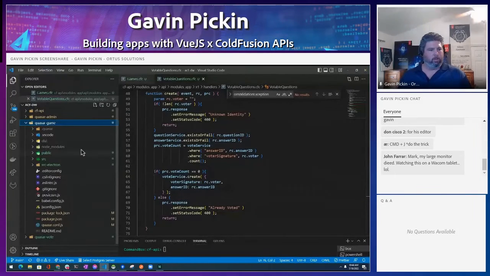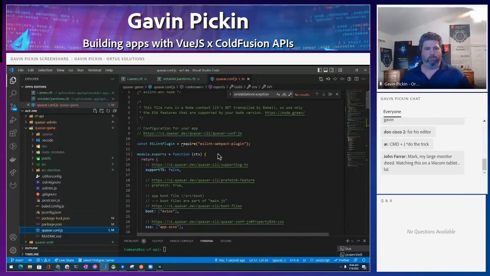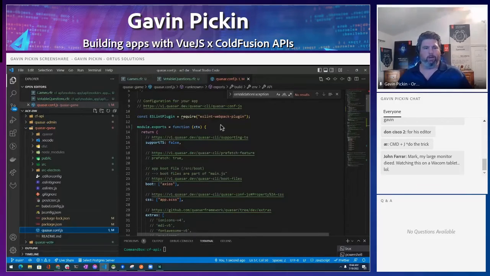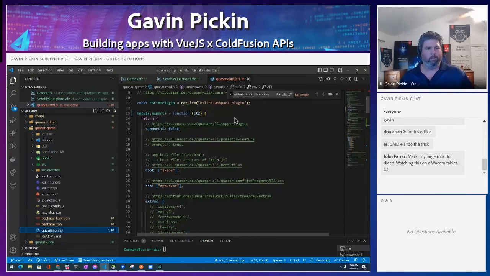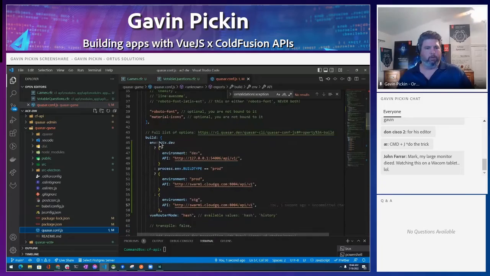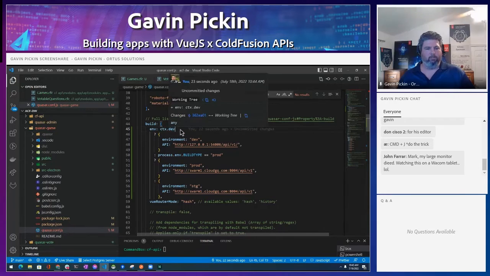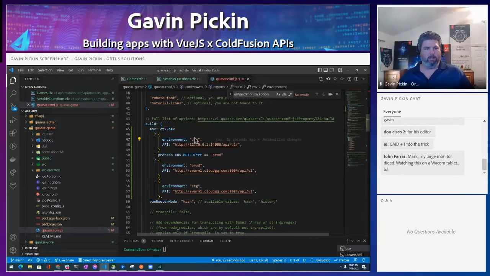So if we're looking here, the Quasar config file, this is where all your configuration happens for it. And the cool thing is that most of it right off the bat comes out, and there's documentation links everywhere in here. So if you want to find out more about what it's doing, you can. And so right in here under build, there's a way for you to add environment variables. And so in this here, I basically have a little context div. So if we're in dev mode, we're going to have the environment set to dev, and the API is set to this URL.